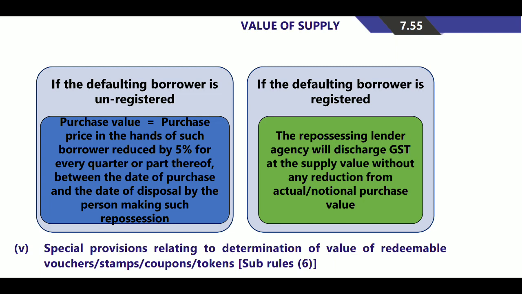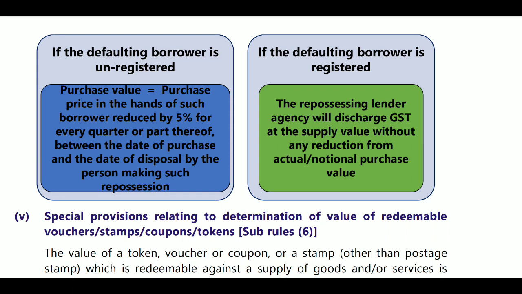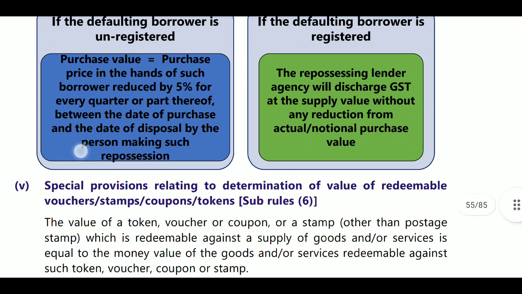If the defaulting borrower is a registered person, then the repossessing lender agency will discharge the GST at the supply value without any reduction from the actual or notional purchase value.